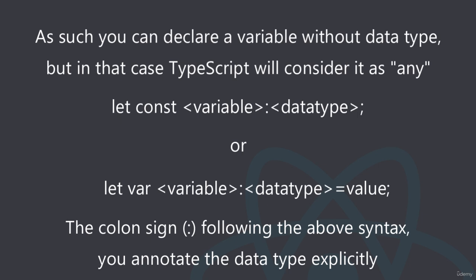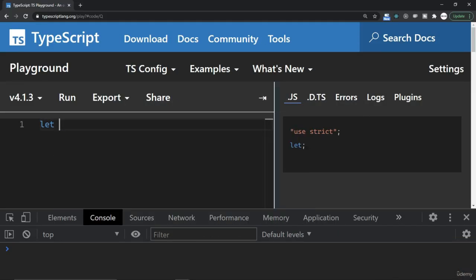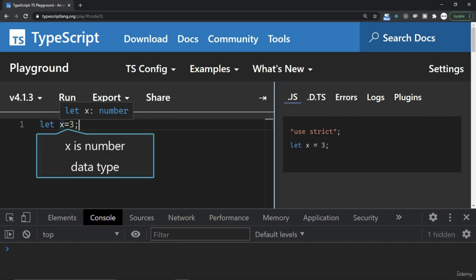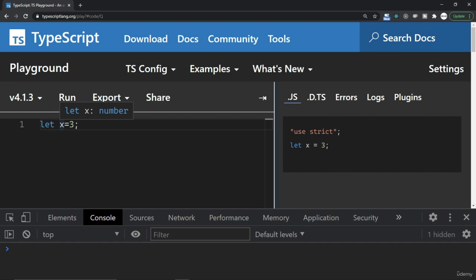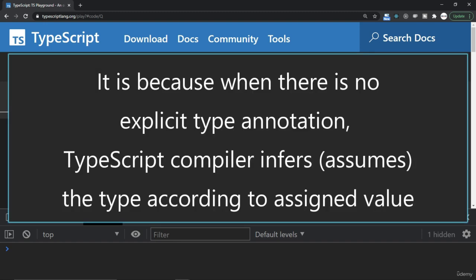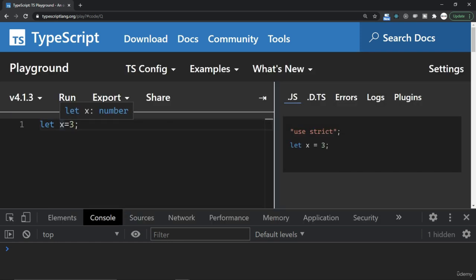Let's take an example. Here I am going to say let x is equal to 3 and I put a semicolon. Here you see that when I roll over the mouse, it automatically says that x is a number. That means x is of number data type. So here, in spite of not giving any data type, x is considered as number data type in TypeScript. It is because when there is no explicit type annotation, the TypeScript compiler infers, that is assumes, the type according to the assigned value.